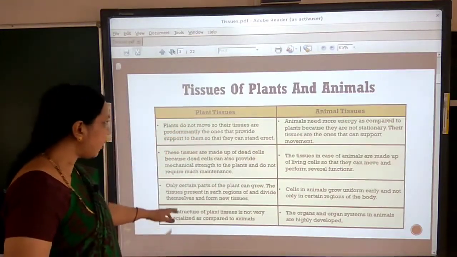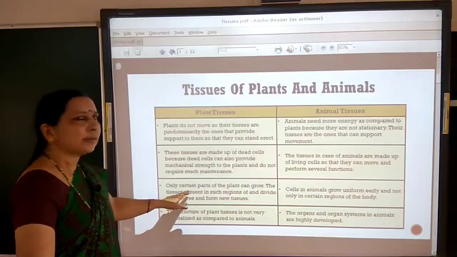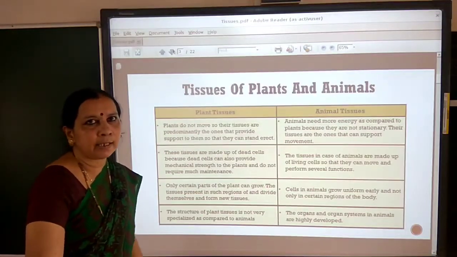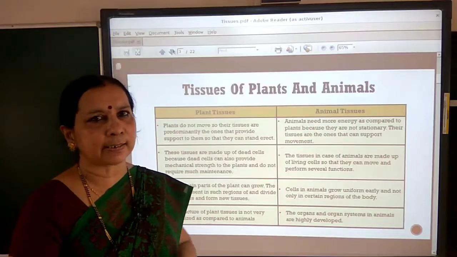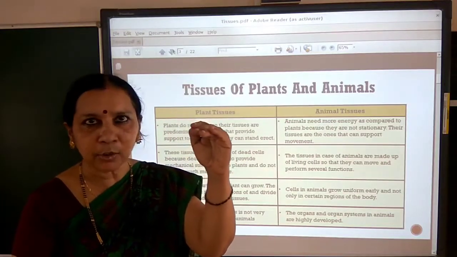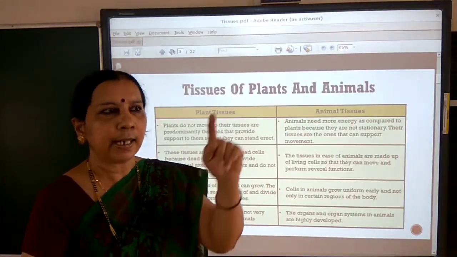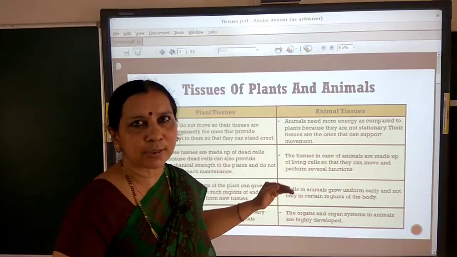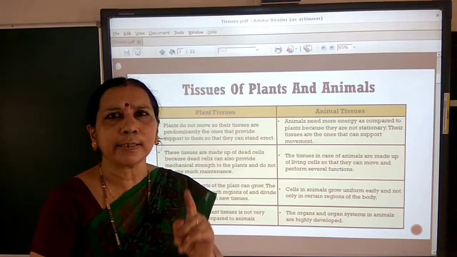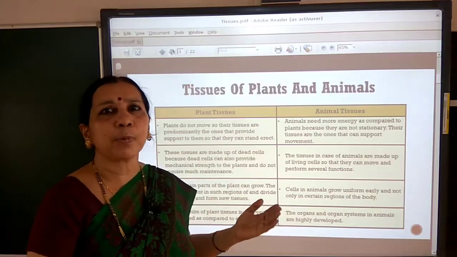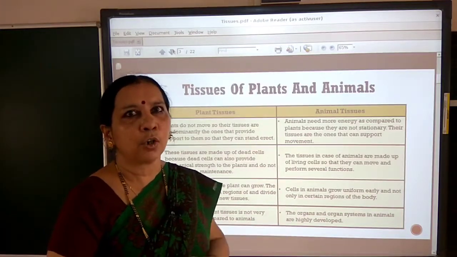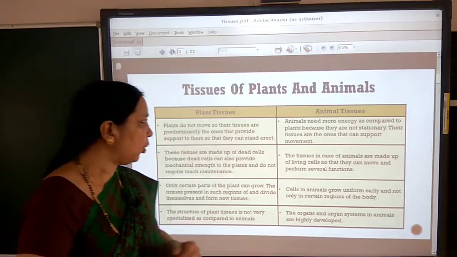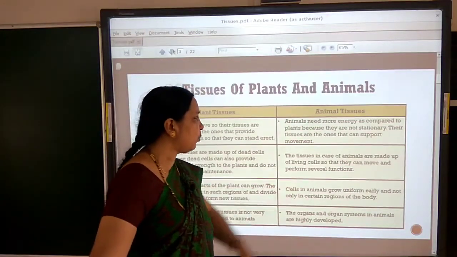Because of growth, plants contain actively dividing cells because only at a particular region the plant grows. At the tip of the stem, at the tip of the roots, tip of the branches, etc., continuously dividing cells form a special growing tissue called meristematic tissue. It is not in case of animals.